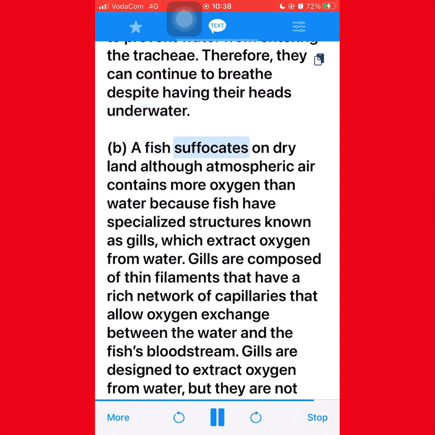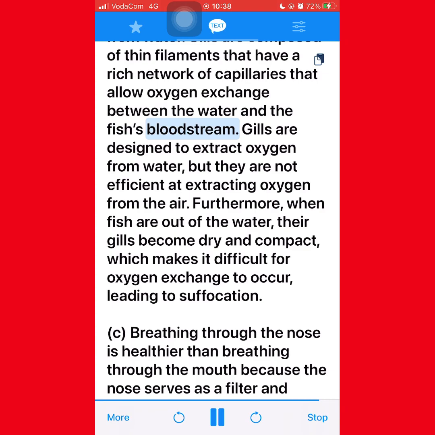B. A fish suffocates on dry land although atmospheric air contains more oxygen than water because fish have specialized structures known as gills, which extract oxygen from water. Gills are composed of thin filaments that have a rich network of capillaries that allow oxygen exchange between the water and the fish's bloodstream. Gills are designed to extract oxygen from water, but they are not efficient at extracting oxygen from the air. Furthermore, when fish are out of the water, their gills become dry and compact, which makes it difficult for oxygen exchange to occur, leading to suffocation.